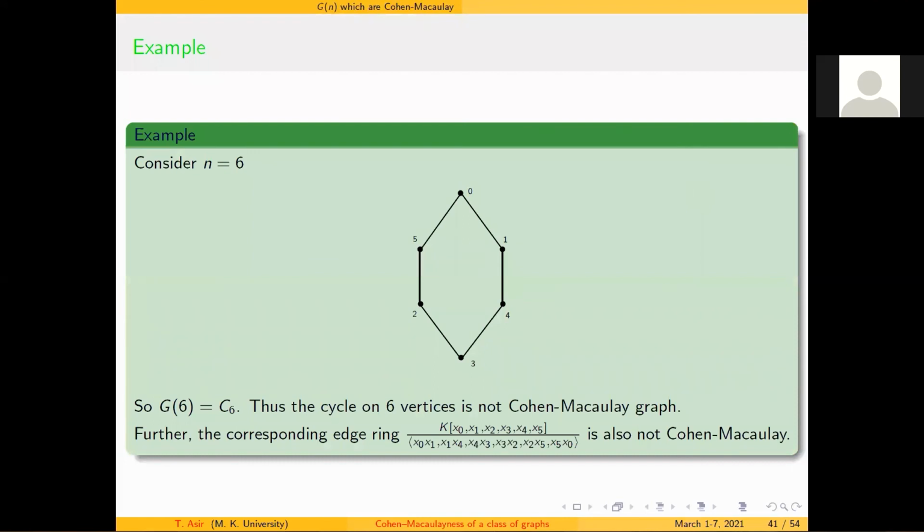And just what is the use of this result? Here is an application of this result. If I consider n equal to 6, I end up with this cycle on 6 vertices. Still nobody knows whether this cycle on 6 vertices is Cohen-Macaulay or not Cohen-Macaulay. So for this, my theorem gives a proof of it: since this G6 is not Cohen-Macaulay, my graph, the cycle on 6 vertices, is also not Cohen-Macaulay, which means the corresponding edge ring of this type is also not Cohen-Macaulay. This is the application of this result.